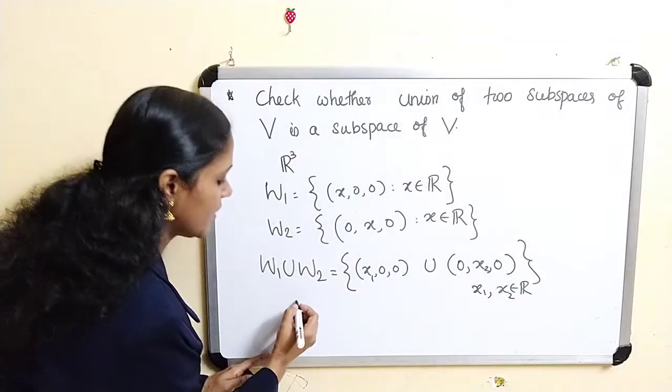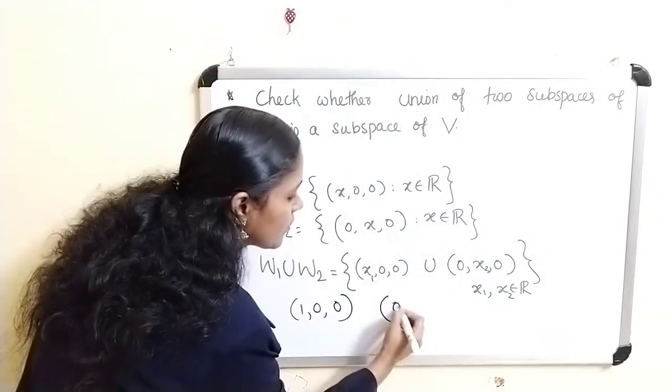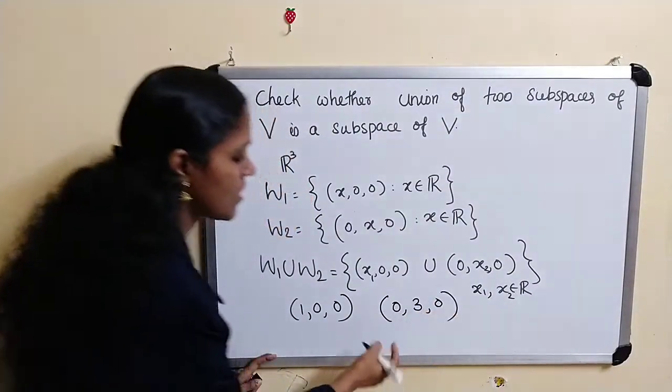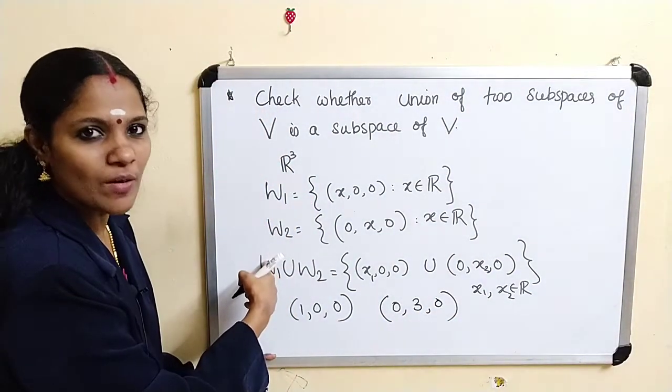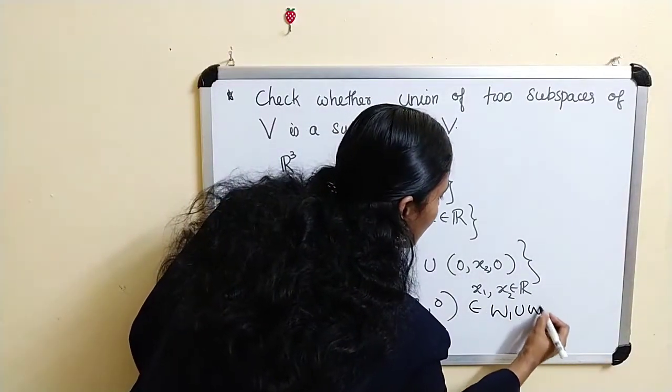If you take (1, 0, 0) and (0, 3, 0), clearly these are elements in W1 union W2.